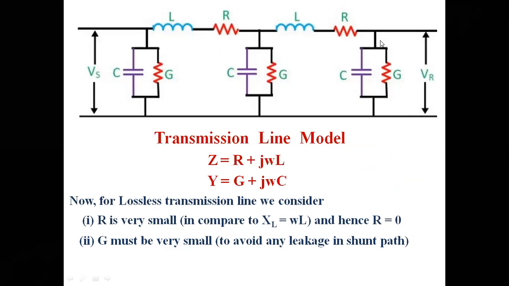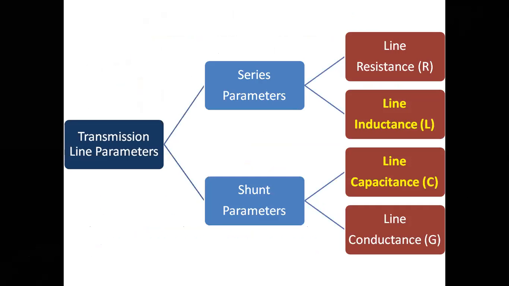After this, we can say that for a lossless transmission line, R must be equal to 0 and conductance G is equal to 0 to avoid any kind of leakage in the shunt path. So for a lossless transmission line, G is taken equal to 0. So finally, in the transmission line parameters, resistance R becomes 0 and shunt conductance G becomes 0.